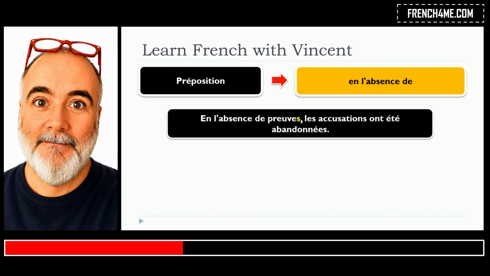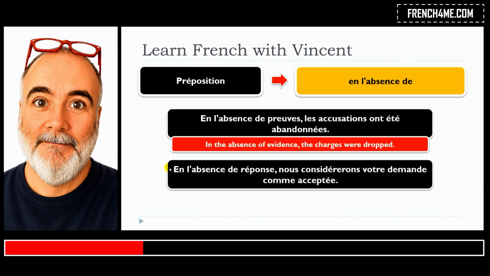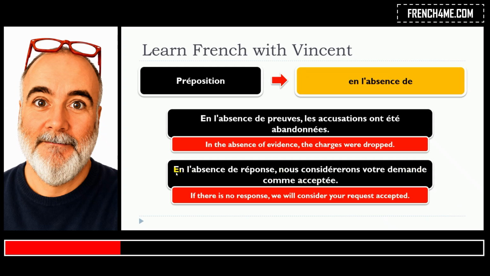En l'absence de preuves, les accusations ont été abandonnées. En l'absence de réponse, nous considérerons votre demande comme acceptée.